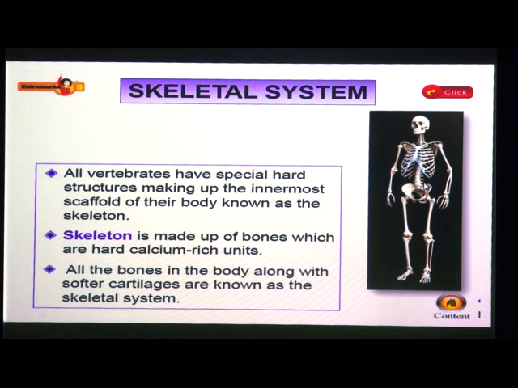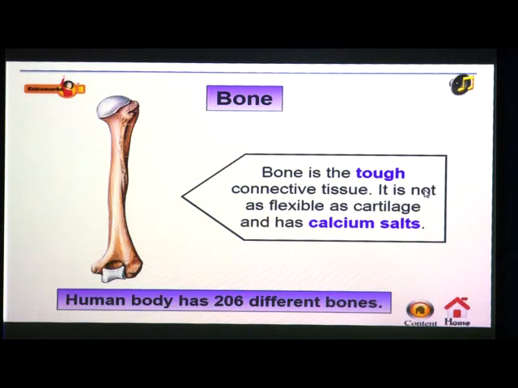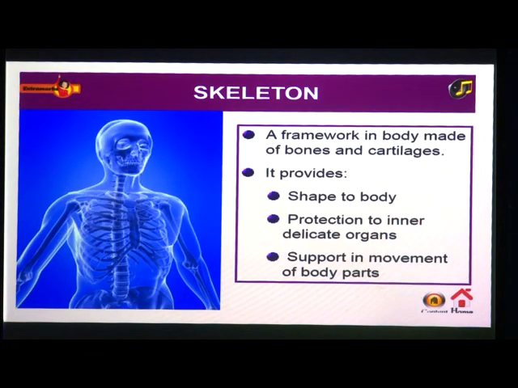The human skeleton consists of 5 parts, that is skull, backbone, this is the skull, this is the backbone, this is the rib cage, this is the hind limbs, forelimbs and these are the girdles. Okay. So, now we are going to see about each one in detail.